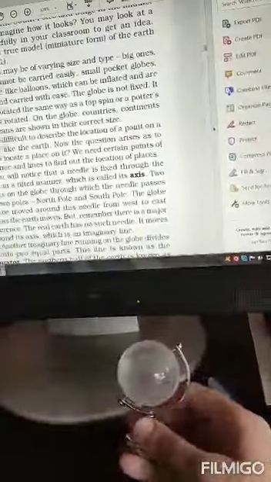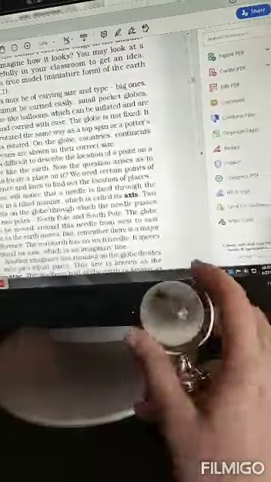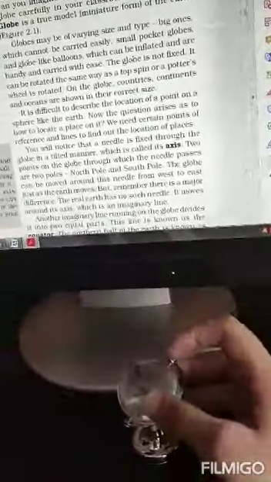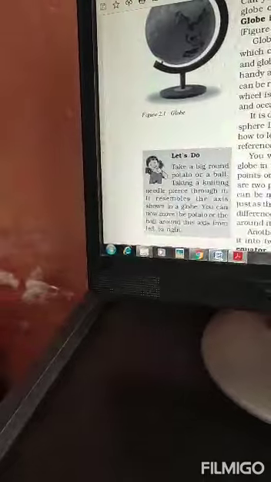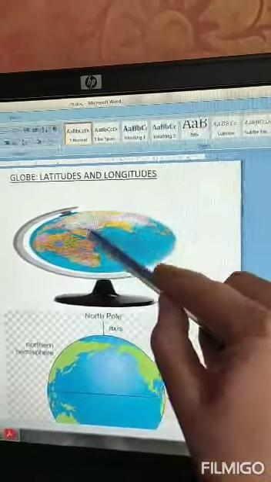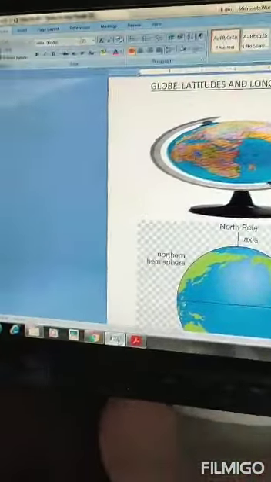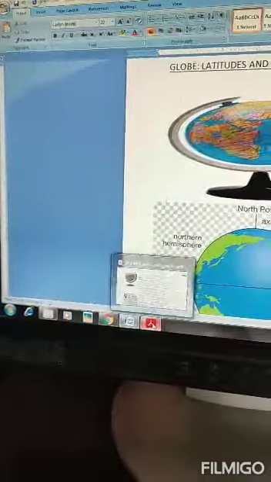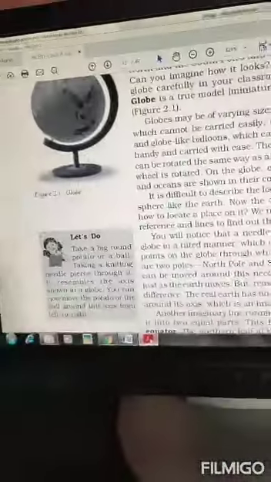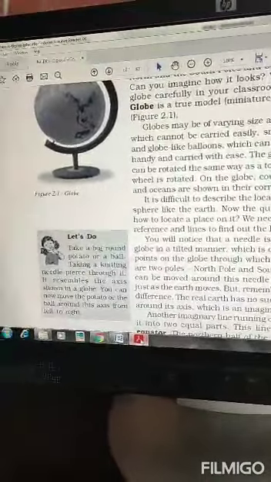So these pins that hold the globe, this is called the axis of the globe. I'll show you in a diagram also. This is actually the axis of the globe. Now why has this axis been made? Because Earth is in the same manner tilted on its own axis.